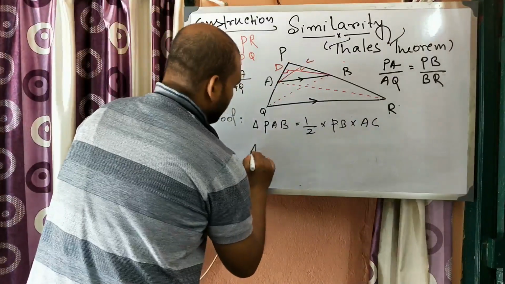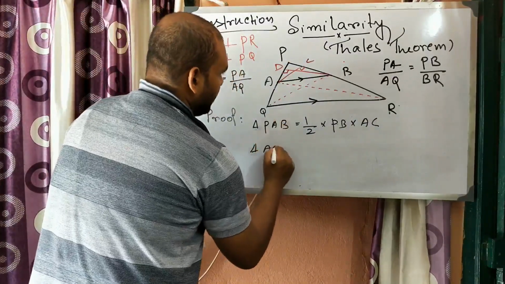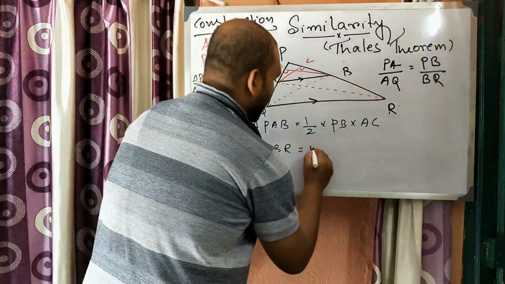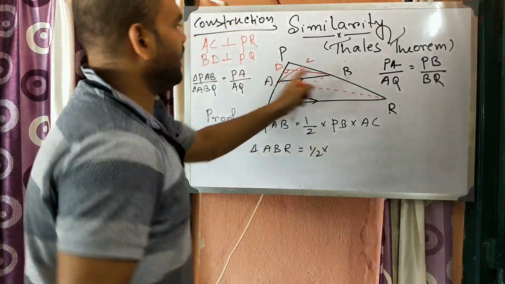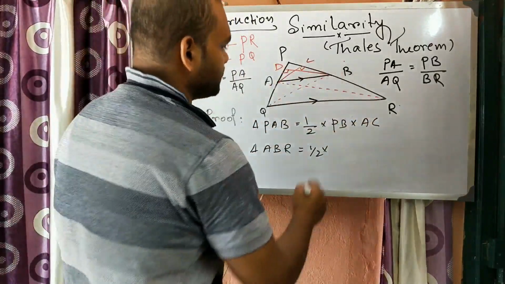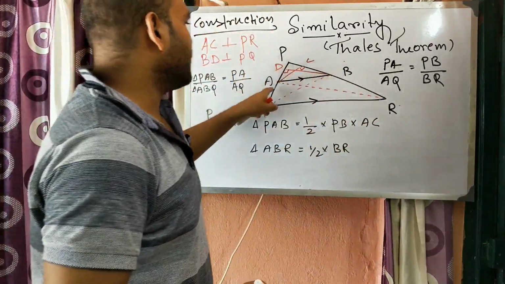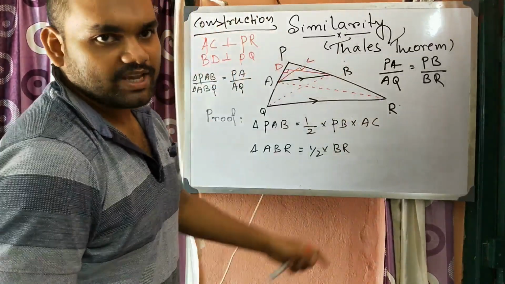And area of triangle ABR will be half into BR, taking BR as the base, and on extended BR, AC is the perpendicular, so AC is the height.